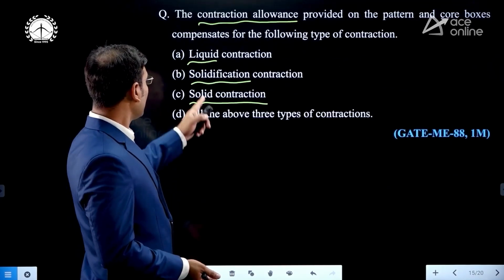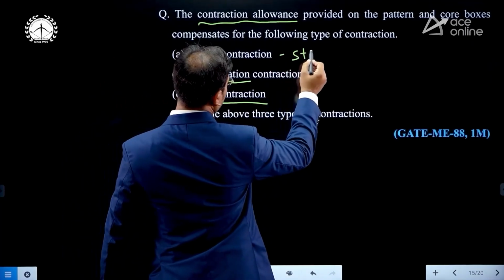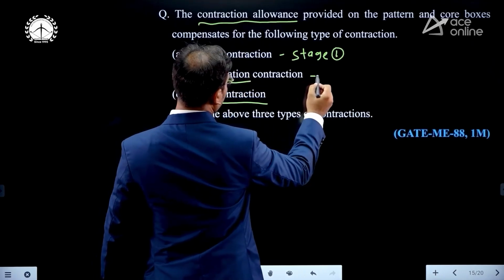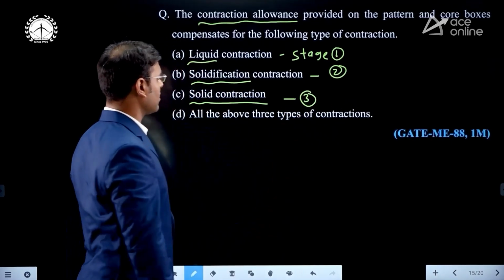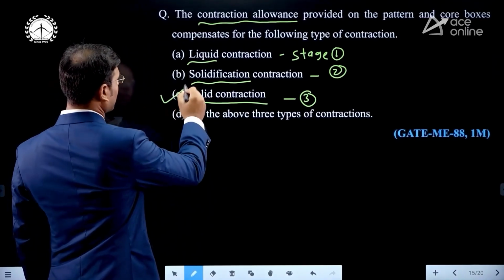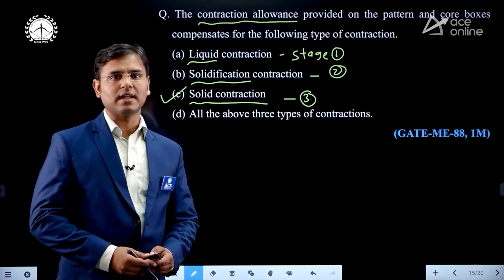The liquid contraction is stage 1, the solidification contraction is stage 2, and the solid contraction is stage 3. Then the contraction allowance means what? Solid contraction. Contraction allowance means solid contraction. And this question is over here.